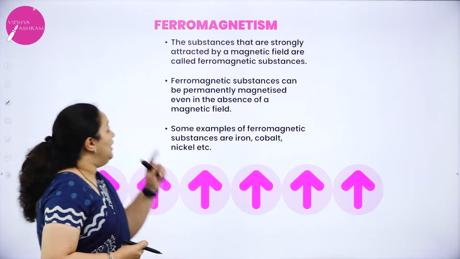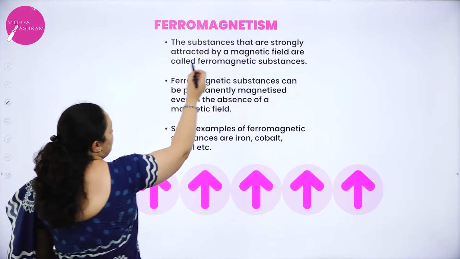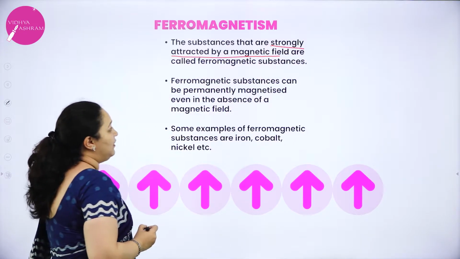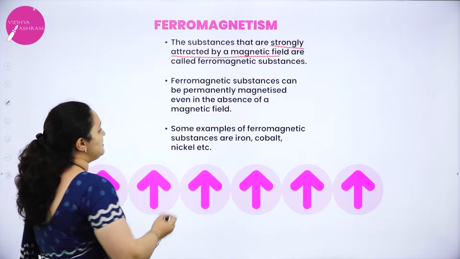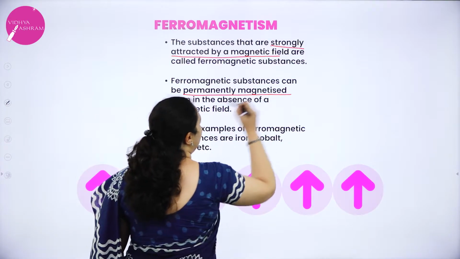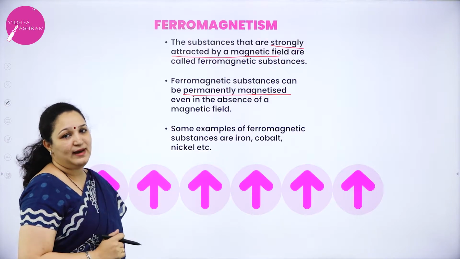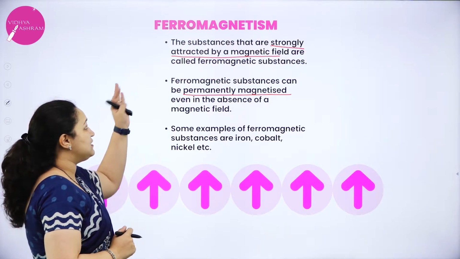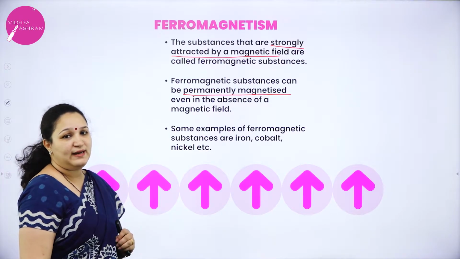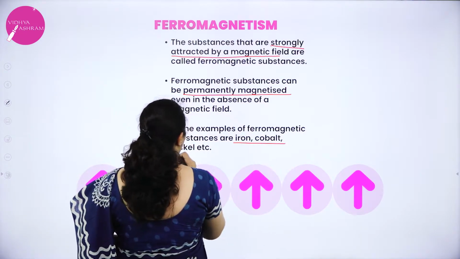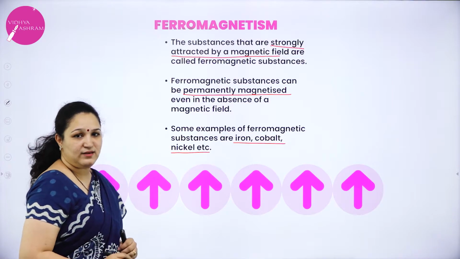Ferromagnetic substances are strongly attracted by the magnetic field, and they can be permanently magnetized even in the absence of a magnetic field. Such substances are called ferromagnetic substances. Examples we can give: iron, cobalt, nickel, etc.